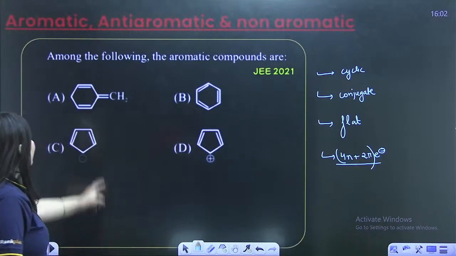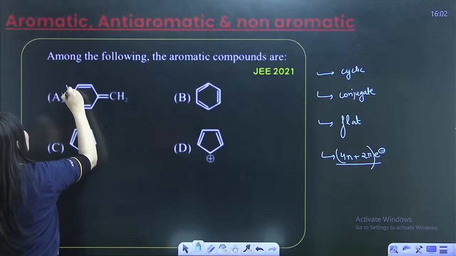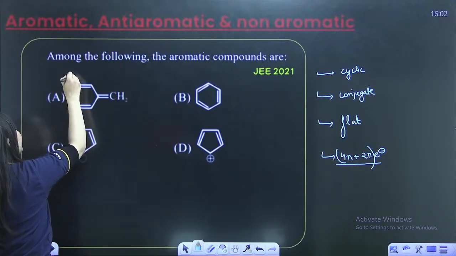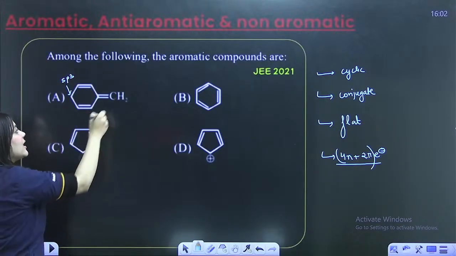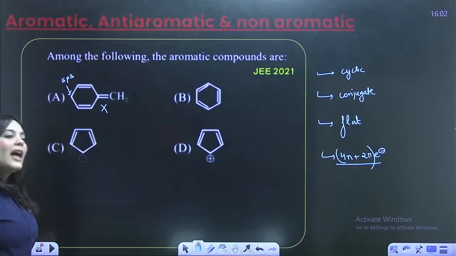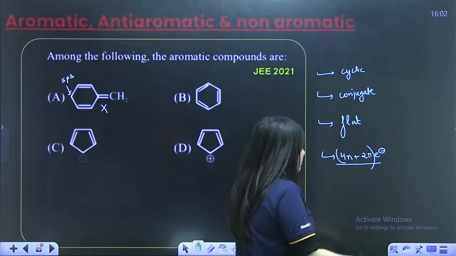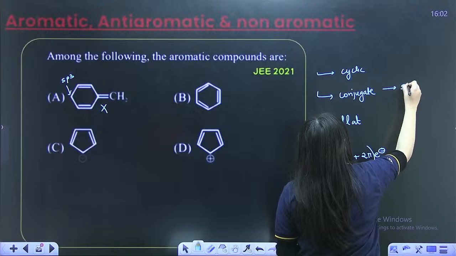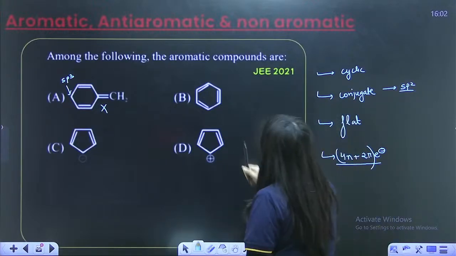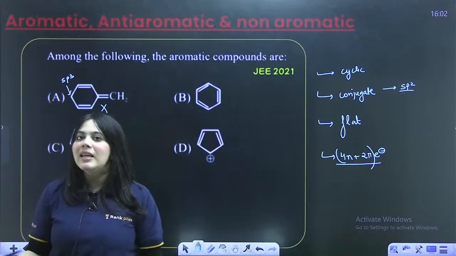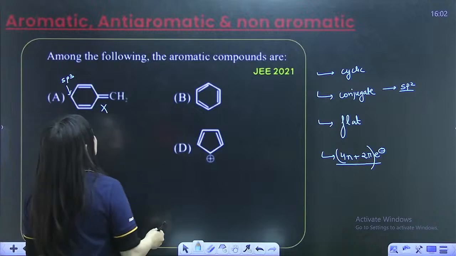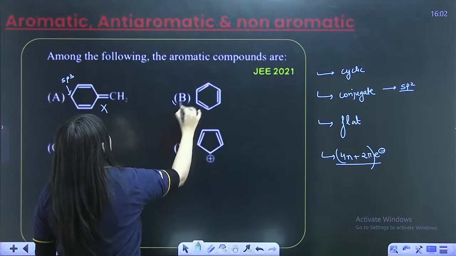So look at this compound over here. This compound already has an sp3 carbon in the cycle, hence it can never be aromatic, because in aromatic compounds all the atoms must be conjugated, which means sp2 hybridized. Look at this B, it is a benzene, a classic example of aromatic compounds. It is definitely aromatic.